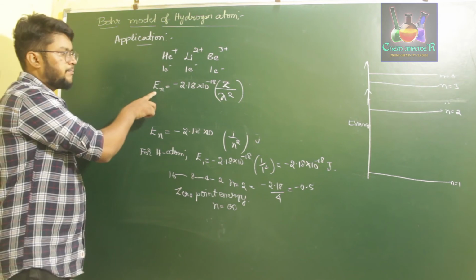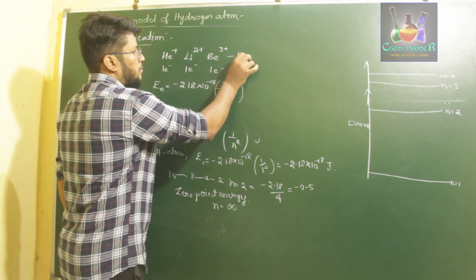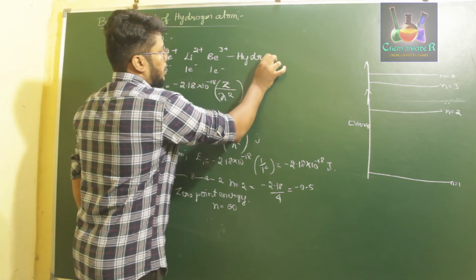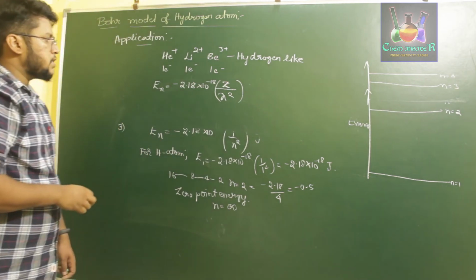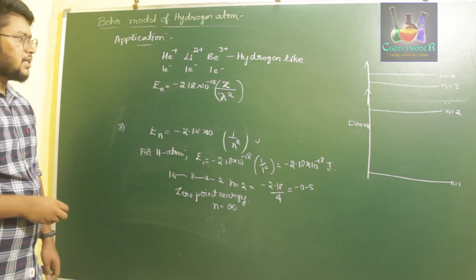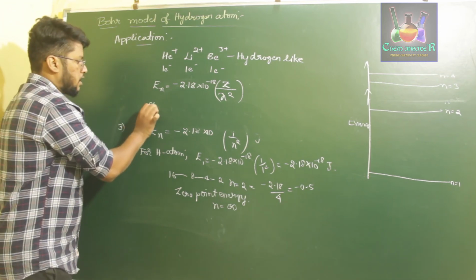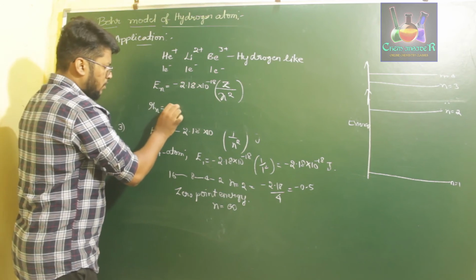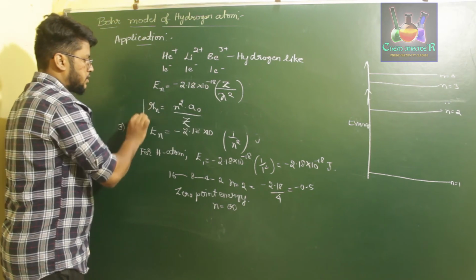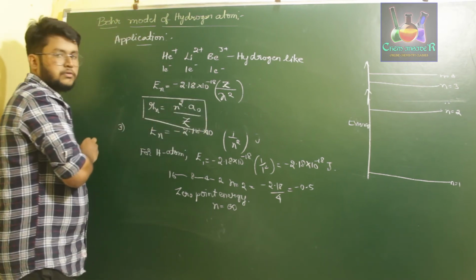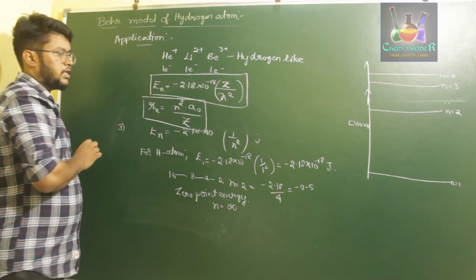So energy of the hydrogen-like elements is given by En is equal to minus 2.18 into 10 power minus 18 Z divided by n square, and radius is given by Rn is equal to n square into a naught divided by Z. So this is the radius formula for hydrogen-like elements, and this is the energy relation for hydrogen-like elements.